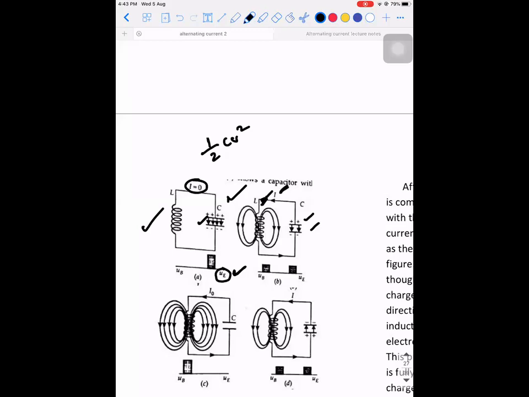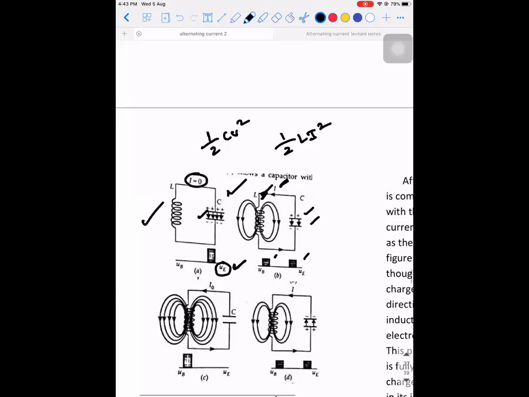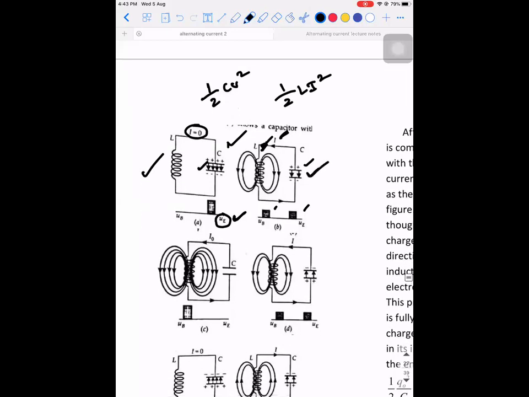So there will be one particular instance where UE is equal to UB, means in this whole system there will be electrostatic energy present and the magnetic energy also. The magnetic energy will be present in the form of half Li square. Okay. After this, the capacitor will get completely discharged. When the capacitor is completely discharged, who will store the energy? The inductor. The inductor will store the energy in the form of magnetic field, that is, it is going to have UB. So it is stored in the form of half Li square, and the capacitor is completely discharged.